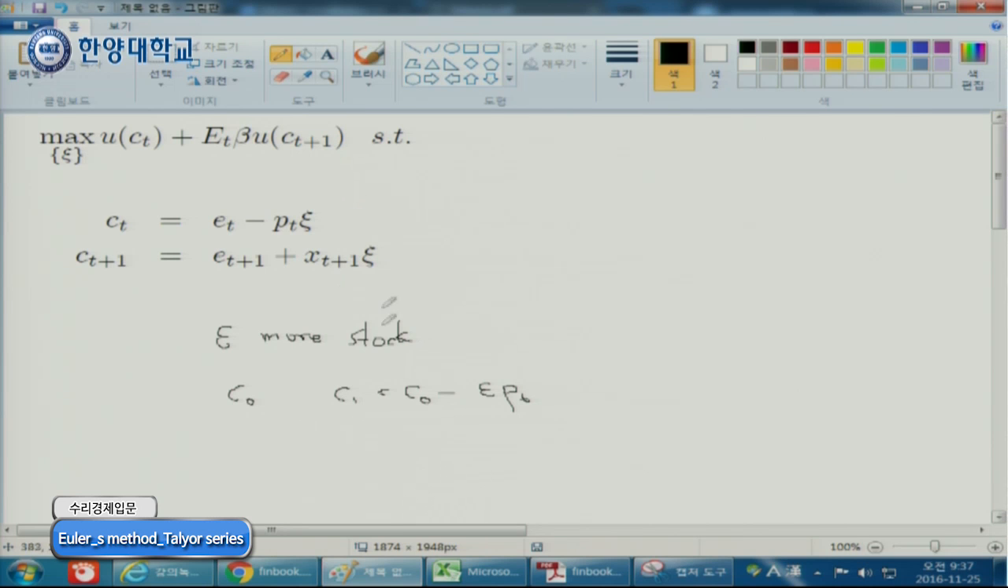So if we use a Taylor series expansion, U(C1) becomes, if we do a first-order Taylor series approximation, U(C0) plus U prime (C0) times (C1 minus C0). It is your first-order Taylor series approximation. It is basically linearization. You linearize your function.